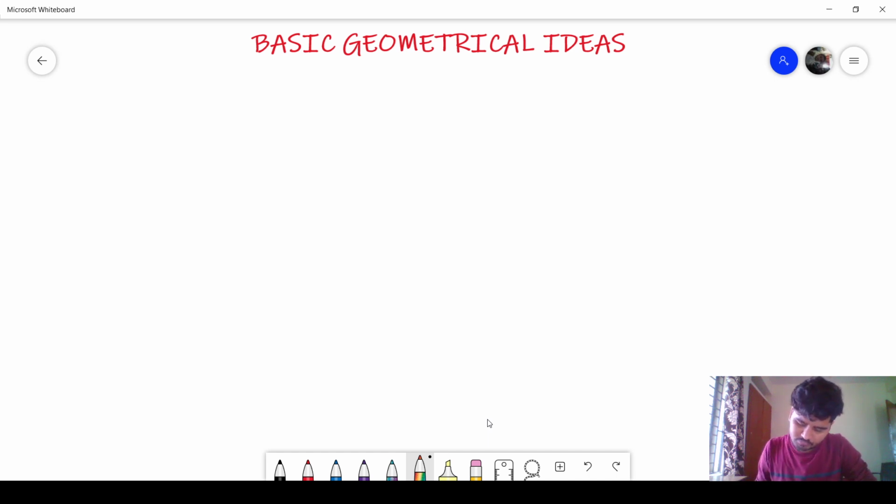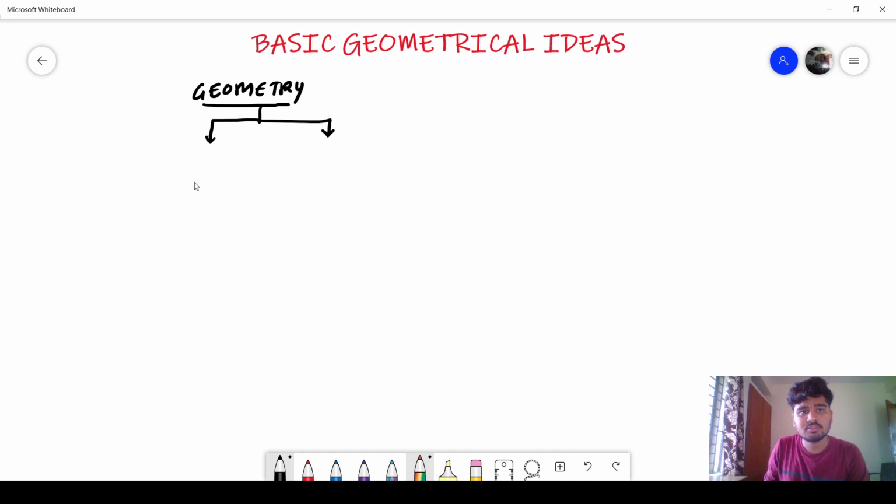Hi everyone. Today we will talk about our new chapter number 4, basic geometrical ideas. Geometrical means we are talking about geometry here. And geometry is formed by two words, geo and metron. They both are Greek words.